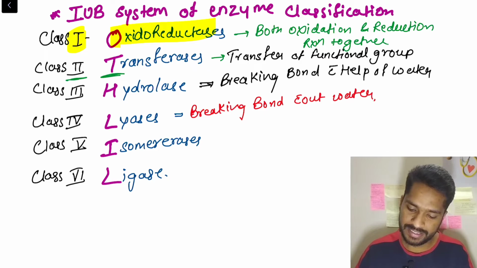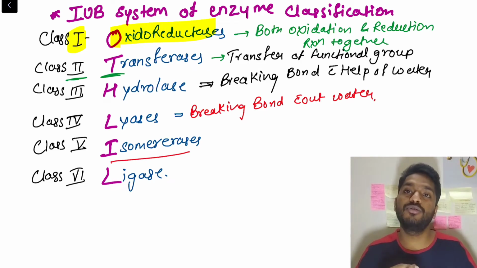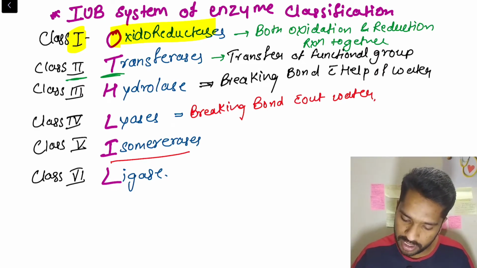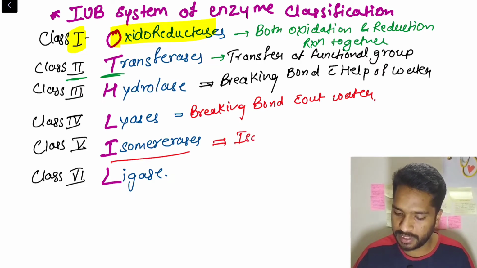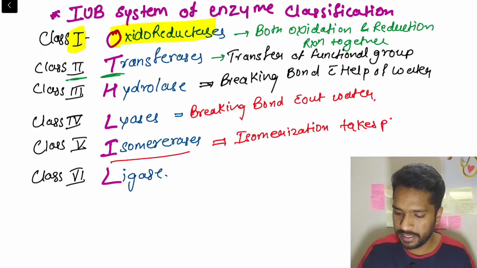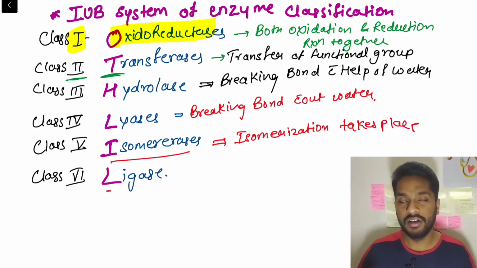Then isomerases. In isomerases, isomerization reactions are seen. What is this? I'll tell you in a while. Just write down: with the help of isomerases, isomerization takes place. Alright. And then ligase.